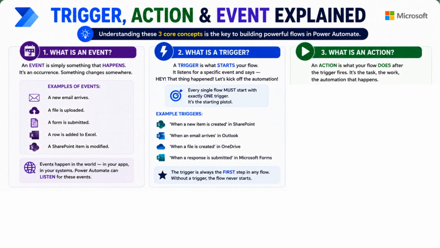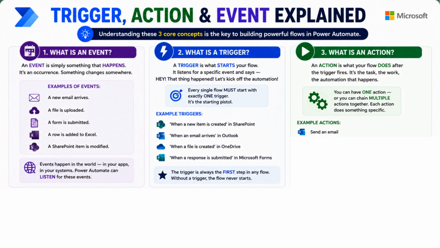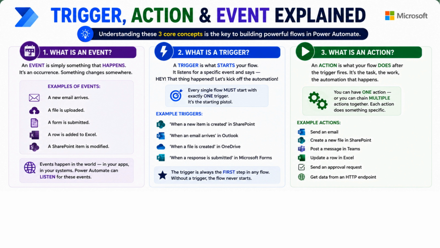And last, what is an action? An action is what your flow does after the trigger fires. It's the task, the work, the automation that happens. You can have one action, or you can chain multiple actions together. Each action does something specific. Example: send an email, create a new file in SharePoint, post a message in Teams, update a row in Excel, send an approval request, and more.